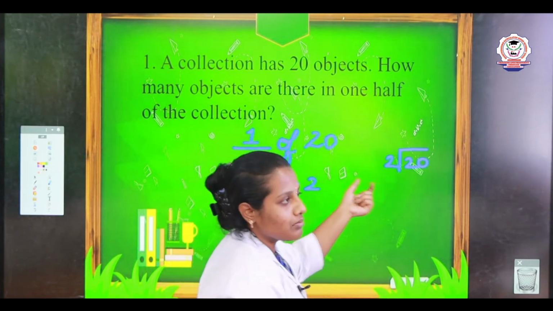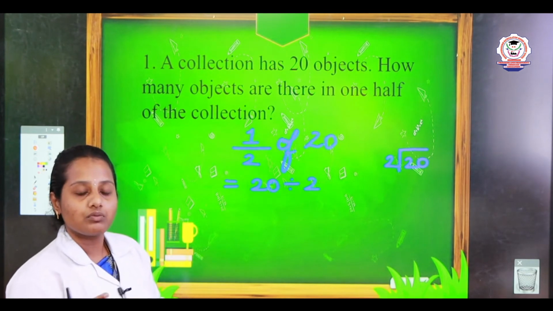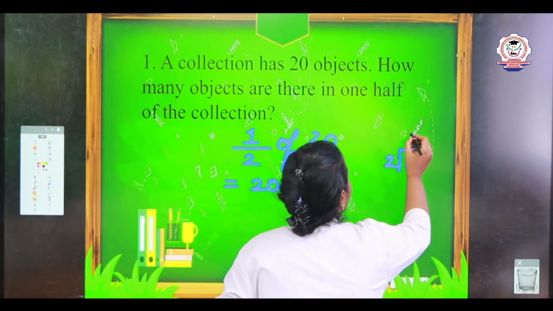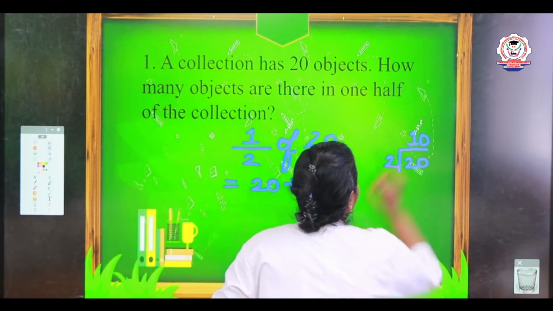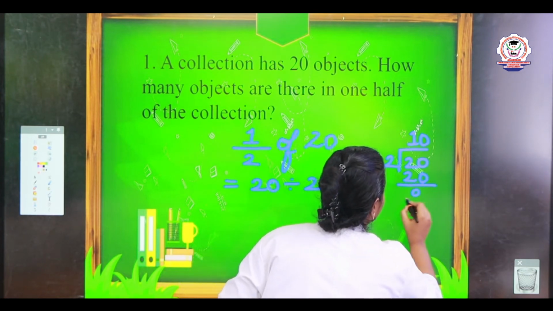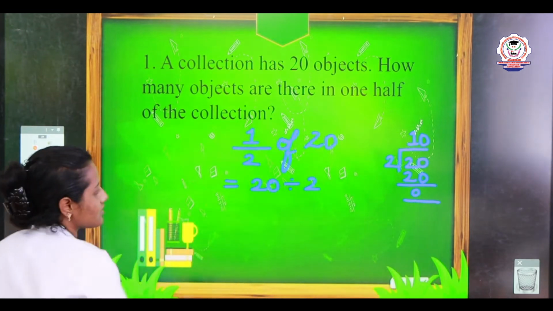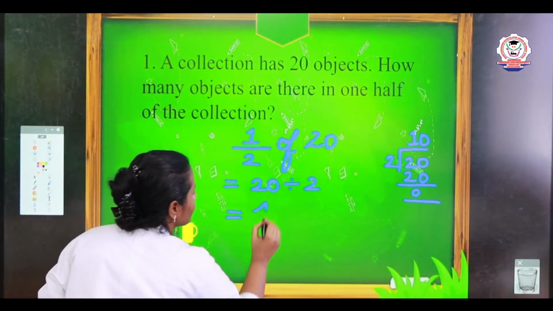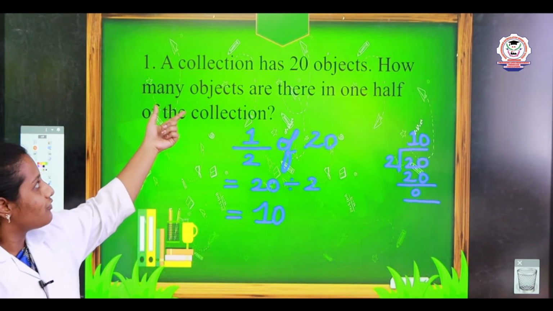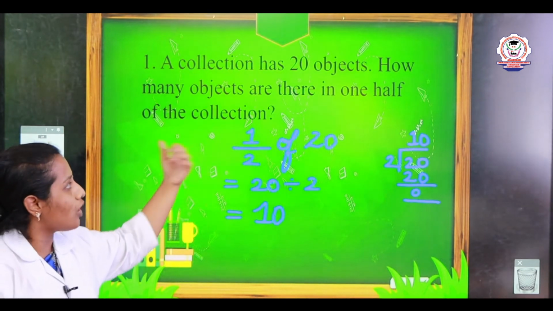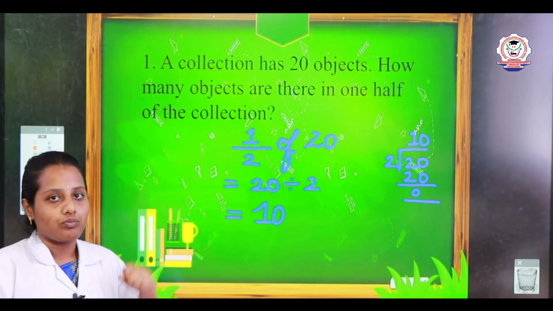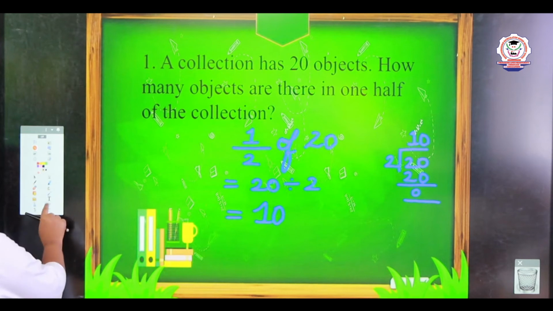Now tell me, in the two tables, if we multiply 2 with which number, we will get the answer 20? Yes, very good. If we multiply by 10, we get 20. 2 tens are 20. So, our answer is 10 objects. If we take a collection of 20 objects, how many objects are there in 1/2? If we divide that into 1/2, we will get 10 objects. Now we see the next example.